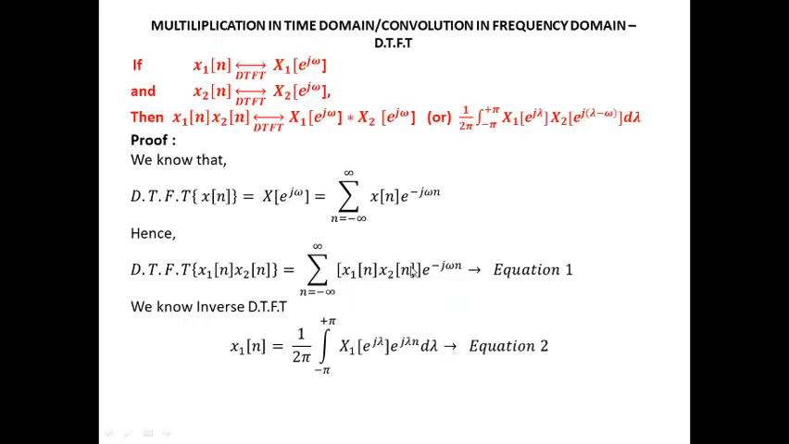The next property is multiplication in time domain property or convolution in frequency domain. It is just the dual of the previous property. So if x1 of n DTFT is X1 and x2 of n DTFT is X2, then if the two signals are multiplied in time domain, then the corresponding Fourier transforms are convolved in the frequency domain. So x1 of n multiplied by x2 of n DTFT will be X1 of e power j omega convoluted with X2 of e power j omega.